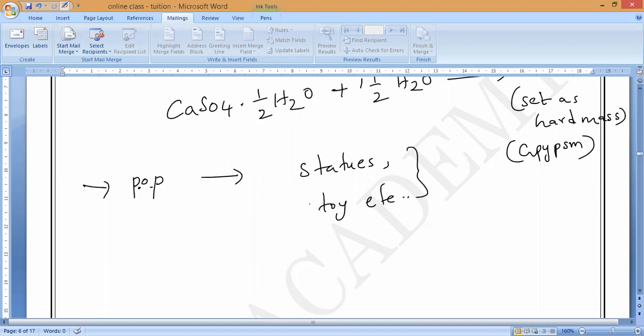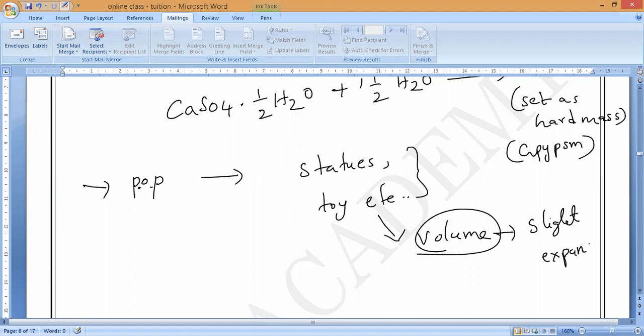After drying, the volume of this POP will increase a little. What will happen? Slight expansion will take place. Do you understand, guys? Yes, sir. Yeah, that is what you have to remember. So slight expansion of POP will take place in volume.